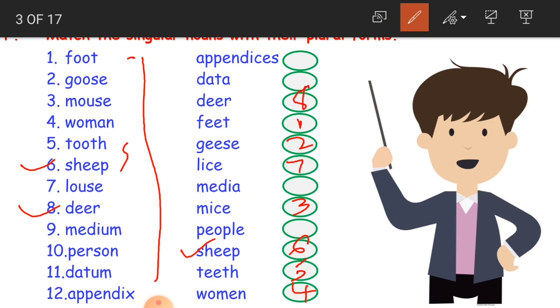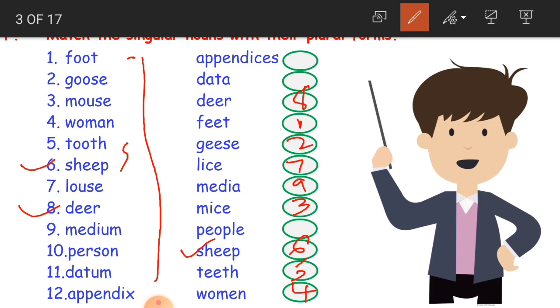The ninth one, medium. Medium becomes media. We say multimedia in the sense of so many mediums. Then the tenth one is person, in the sense of only one person.